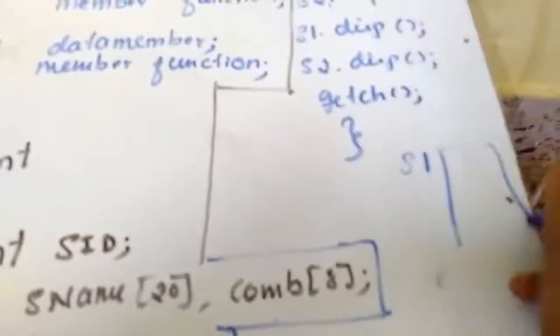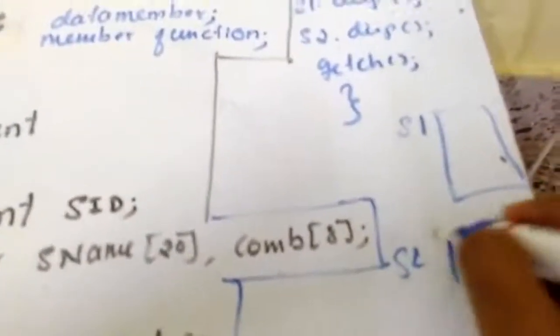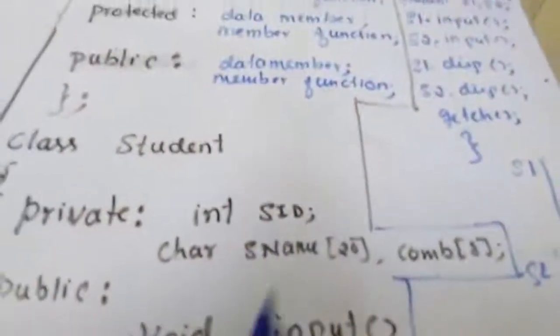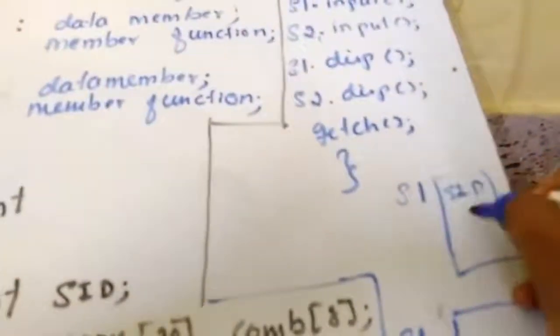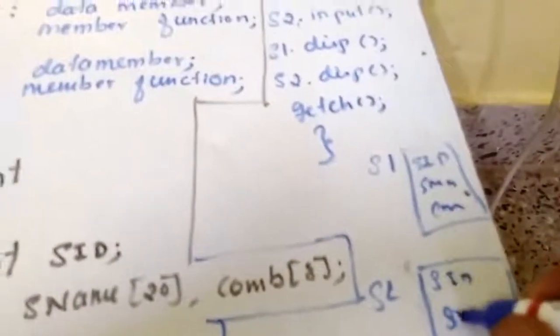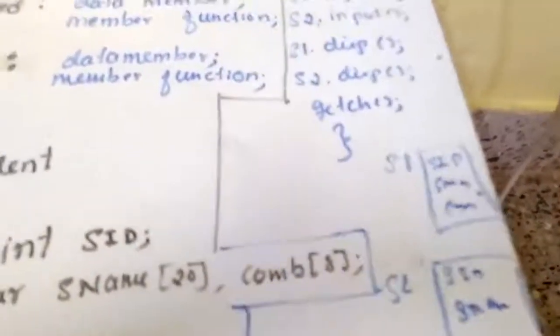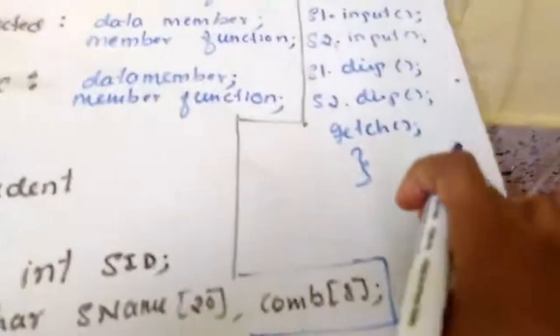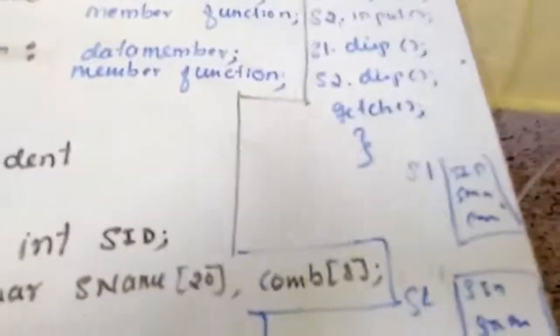Then what are the data elements of S1 and S2? SID, SName and combination. Here also SID, SName and combination. There would be a memory allocation for these elements, these objects. Now I'll call it an object.